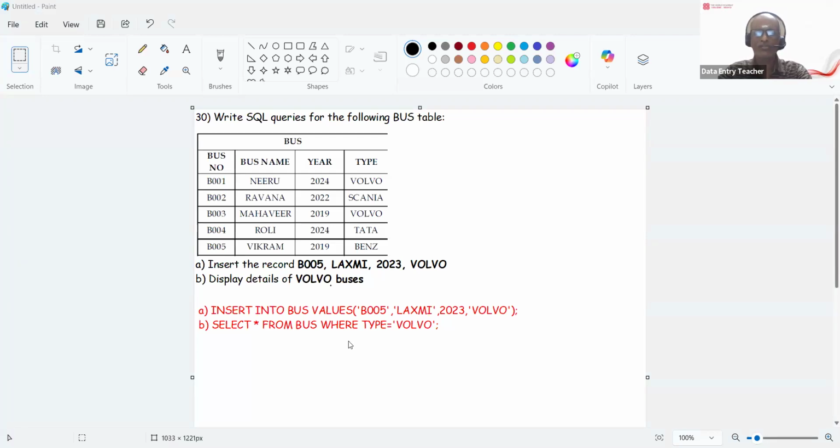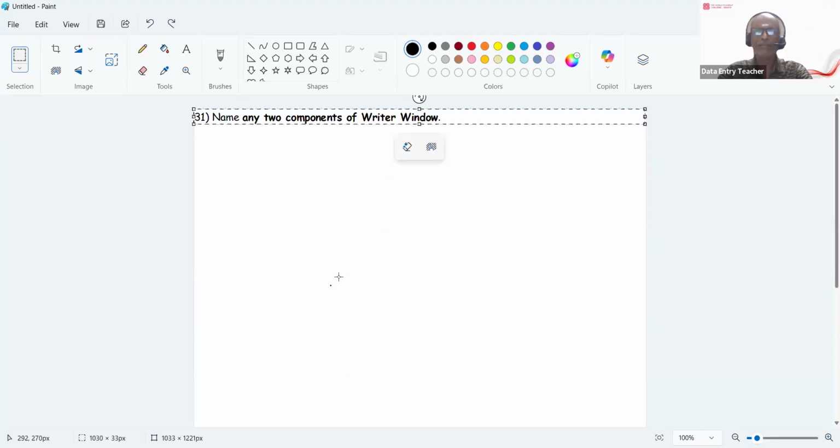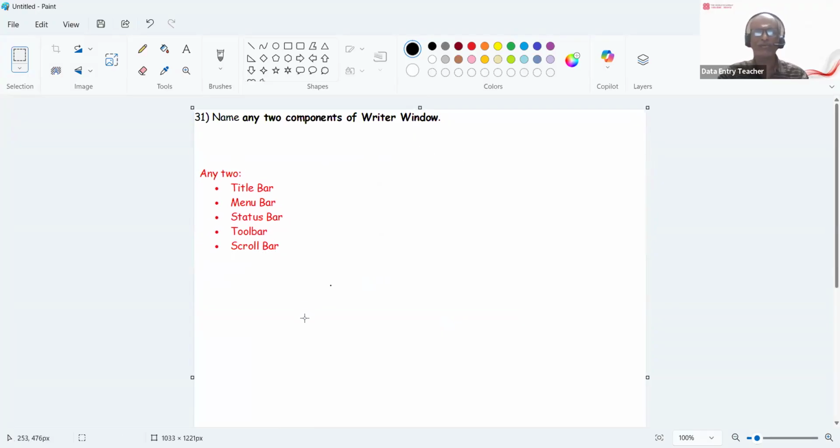Okay, next question is: name any two components of the Writer window. I'll give you the 5 components. You can write any one. All these are components of the Writer window: title bar, menu bar, status bar, toolbar, scroll bar. But you can give any 2 components because they have asked for only 2 components.